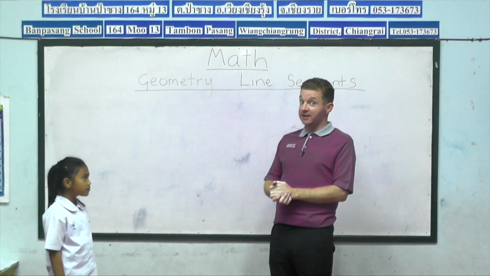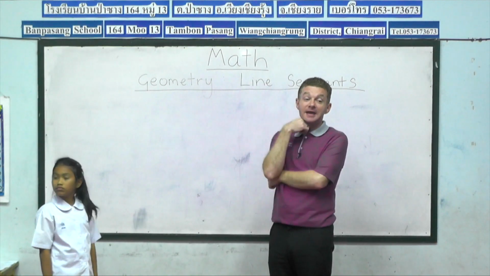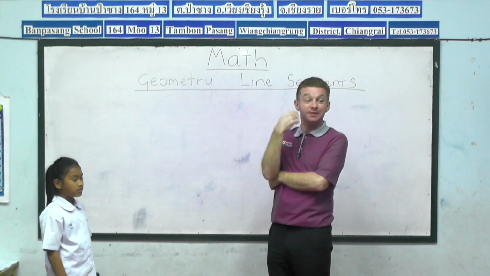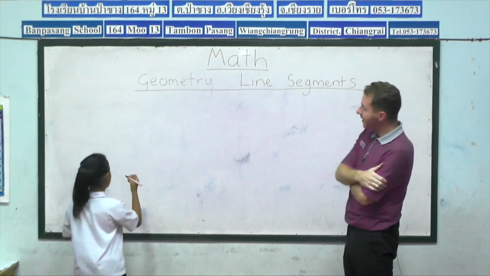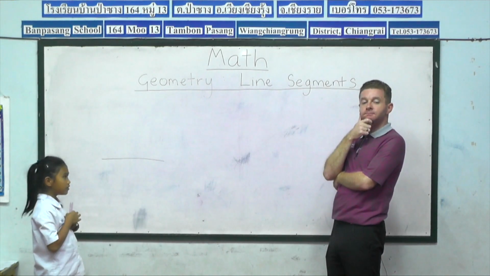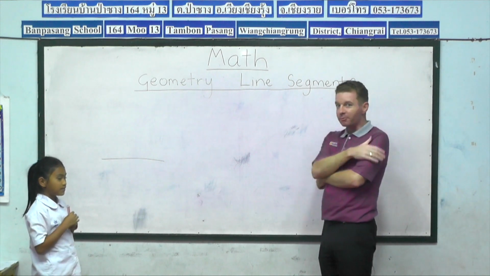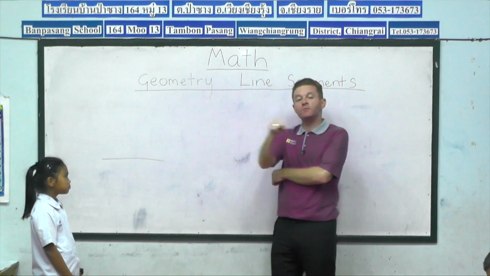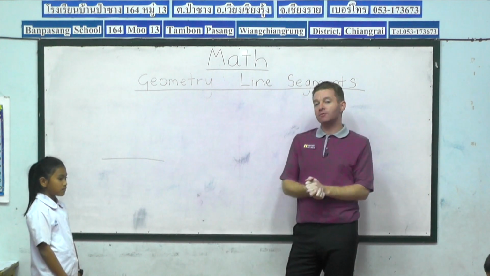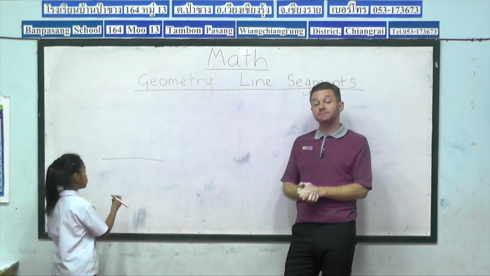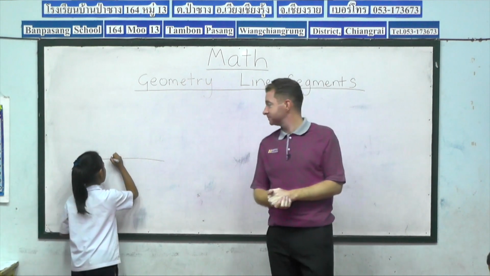Okay, so the first thing we need for a line segment, any ideas? What's the first thing we need, guys? We need a line. Pak Bung, can we have a line, please? Okay, who can remember the type of line? Brilliant, Dan, well done. It's a horizontal line. Okay, but if we're going to create a line segment, what do we need next? Points. How many? 2 points.